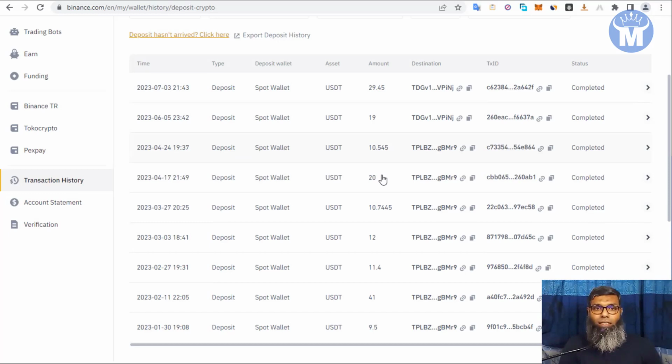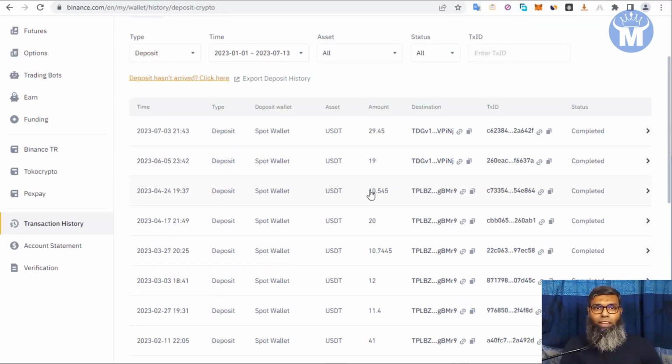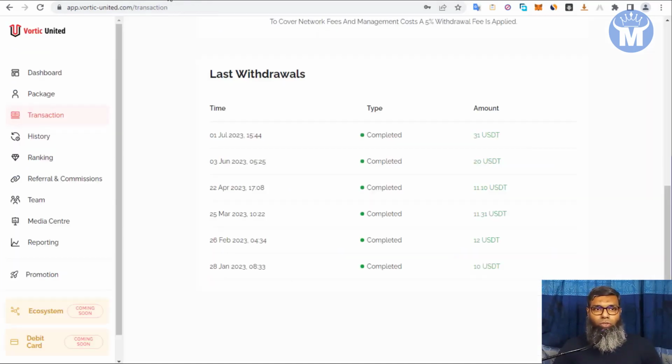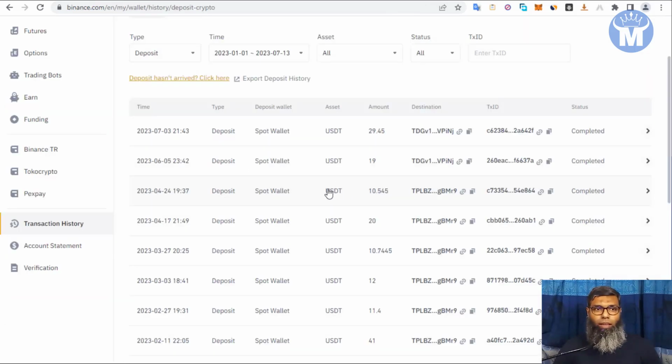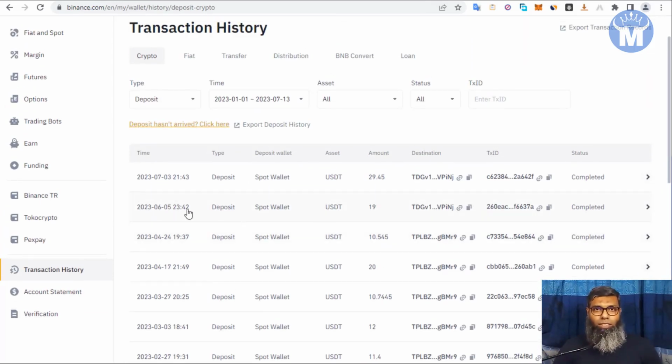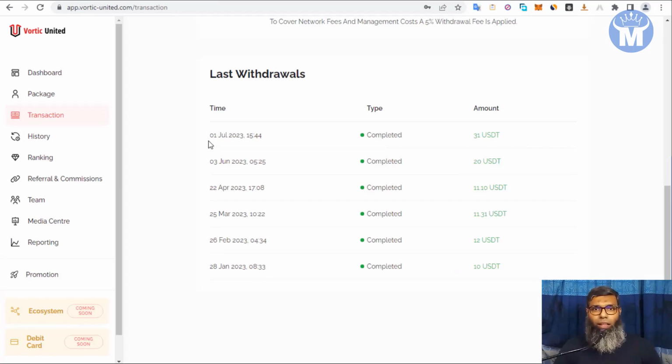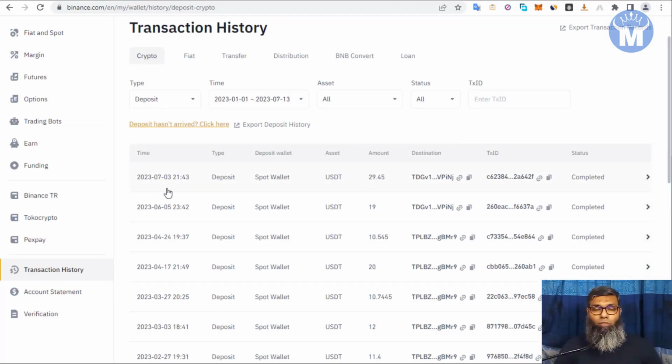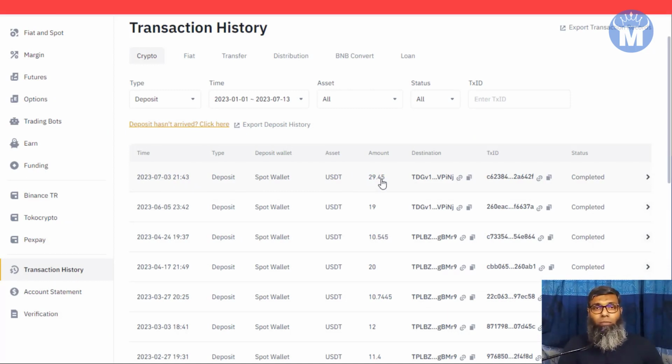It's deducting the 5% fee, then it sends the money to my Binance account. And on the 3rd of June, I got like 20 USDT, and that is 19 USDT after cutting the 5% fee. And last but not least, on the 1st of July, I got 31 USDT, and after the 5% fee deduction, it's $29.45 that is added to my balance. That is here. I got paid from this site.